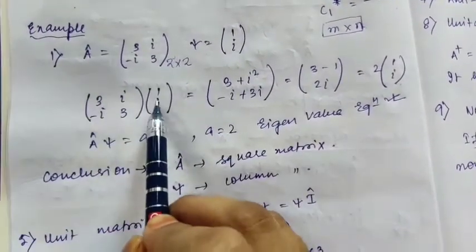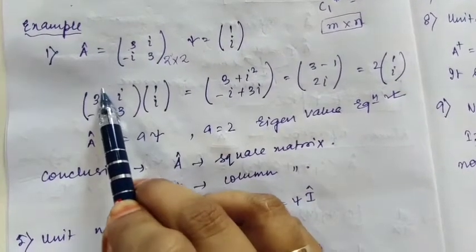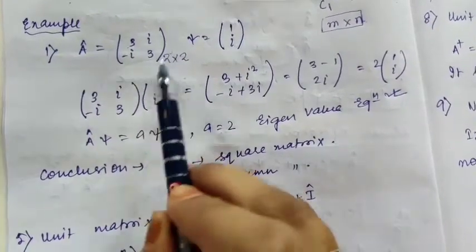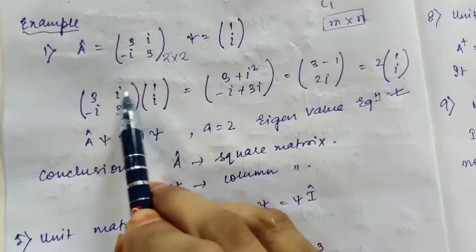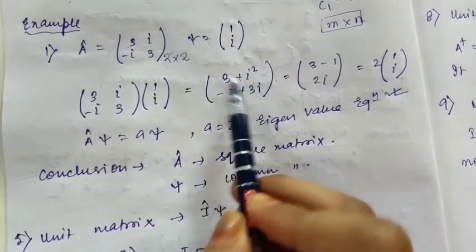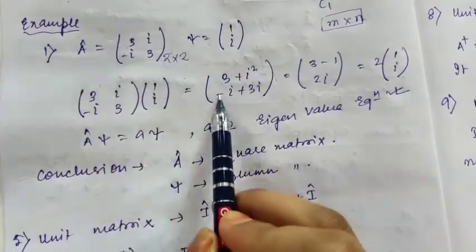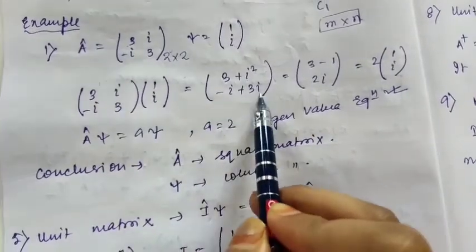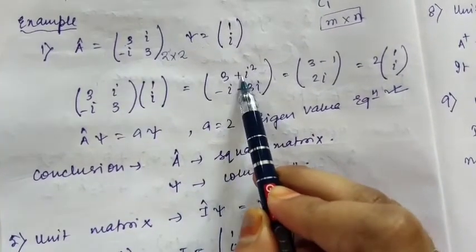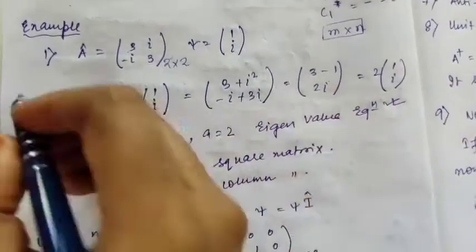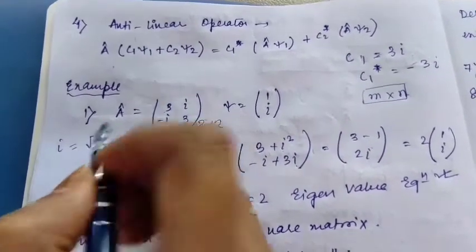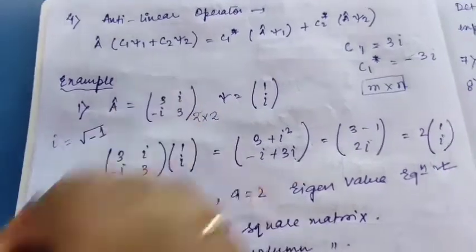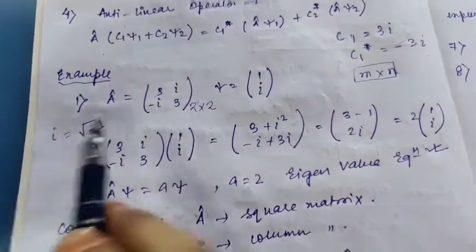Now, if I operate A cap on psi, what will I get? 3 into 1 plus i into i, which is 3 plus i square, and minus 1 into 1 plus 3 into i, which is minus 1 plus 3i. I know that i equals root of minus 1, so i square equals minus 1.